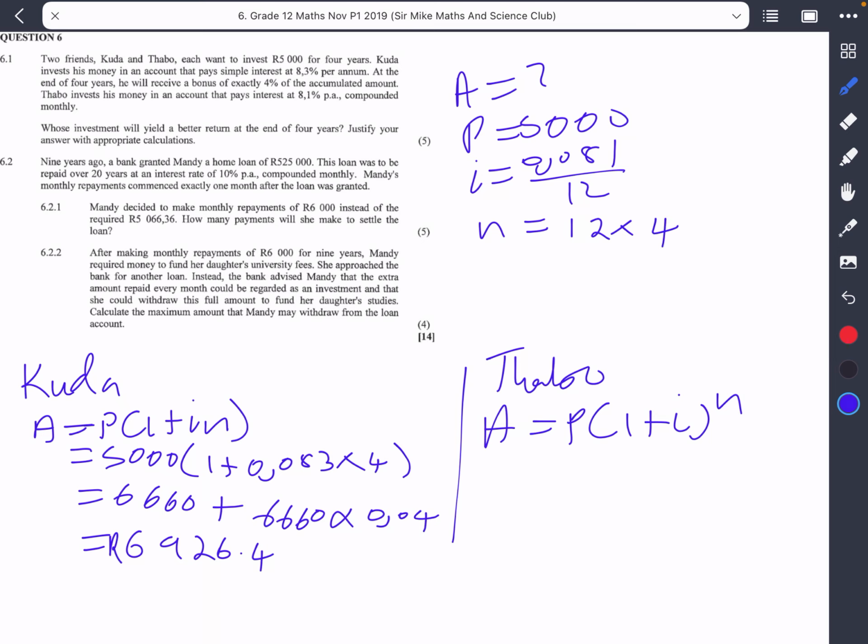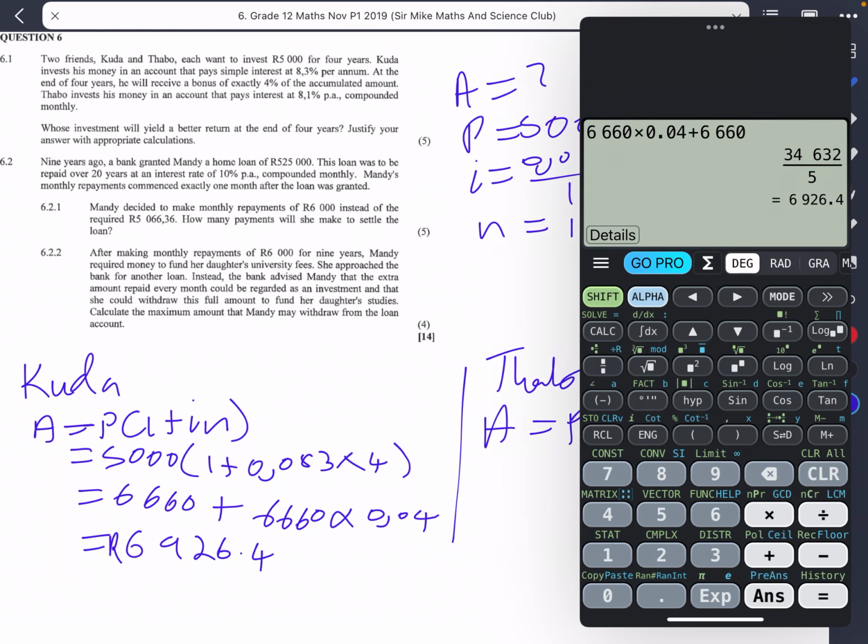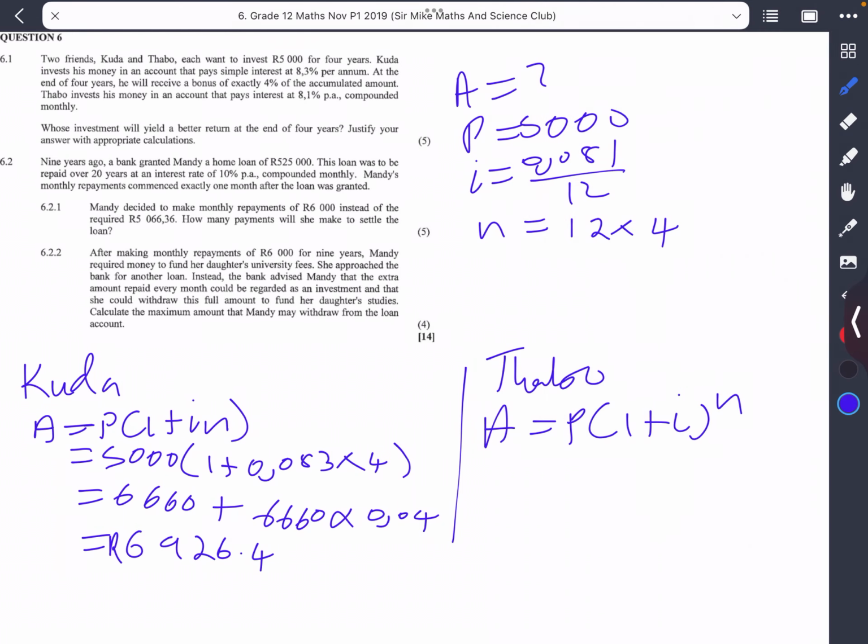Now remember that N is the number of times interest is added. In a year, interest is added 12 times, right? So in 4 years, we just multiply that by 4. 12 multiplied by 4 gives 48. So N would be 48, and P was given as 5,000.